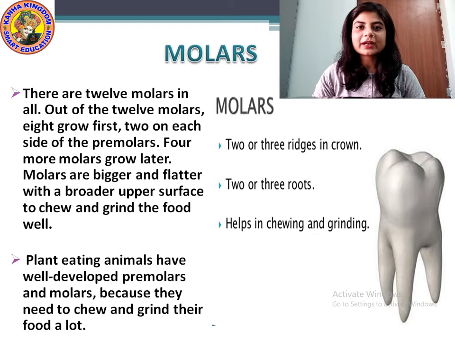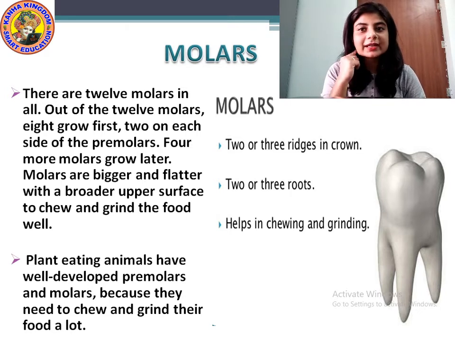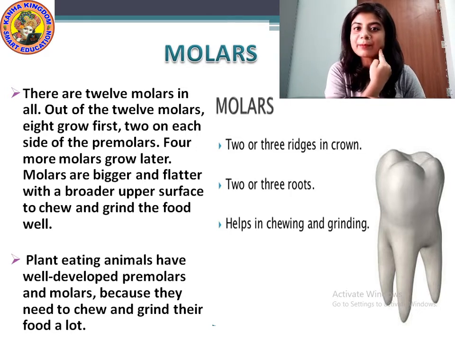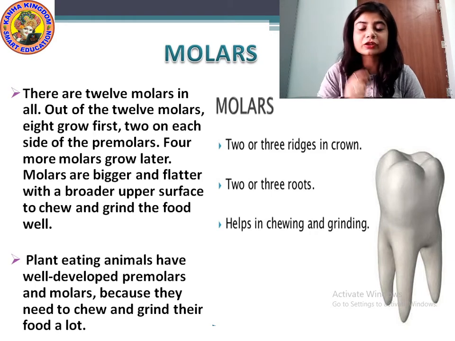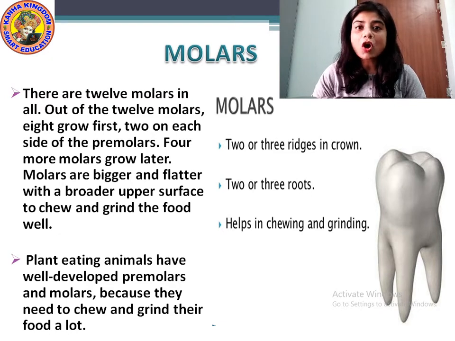Now students, our next type is molars. Molars are very broad and big teeth that are present inside our mouth, at the very corner of the mouth, in the inside gums. Sorry, the molars are present there, not the premolars. Understood? There are 12 molars in all. How many molar teeth are there in our mouth? There are 12.